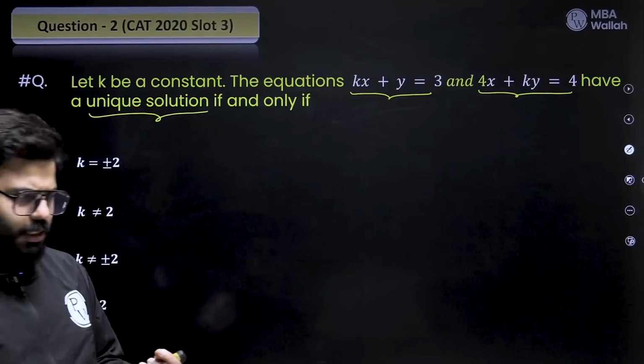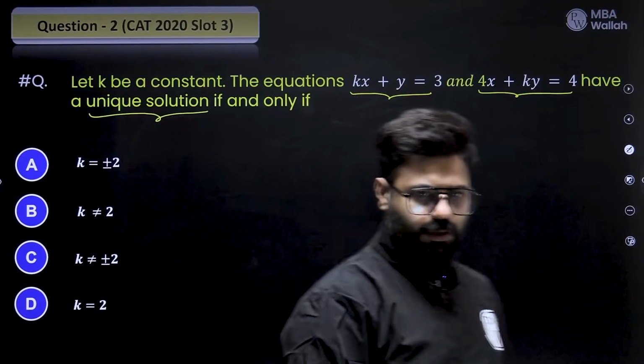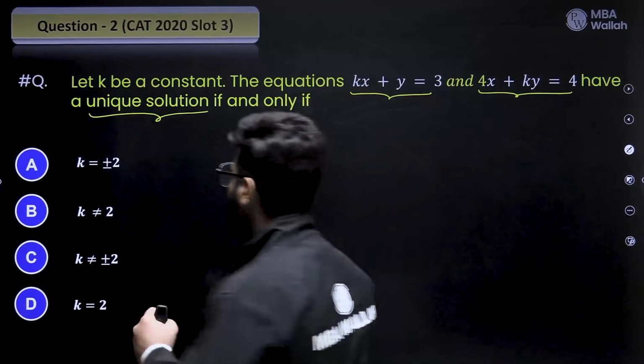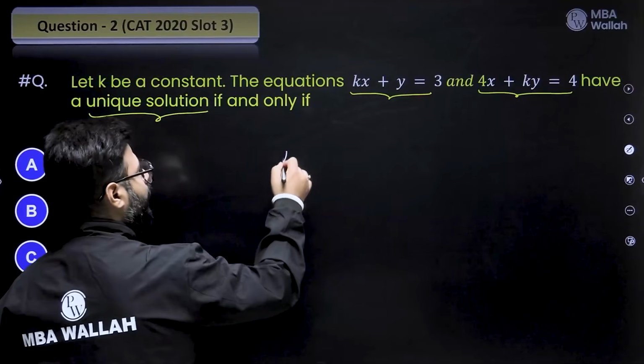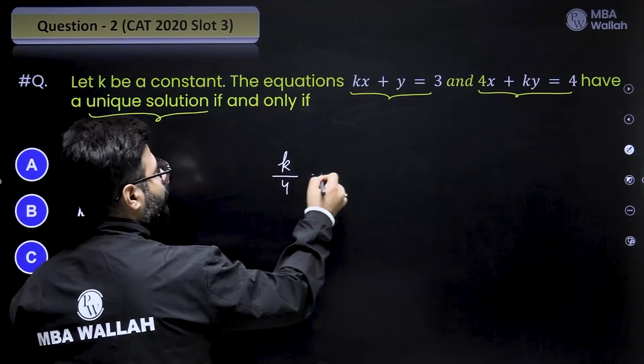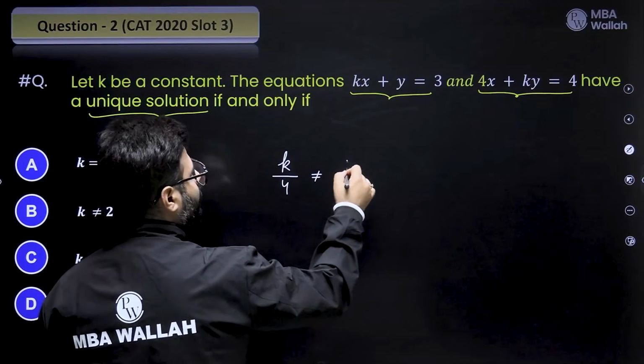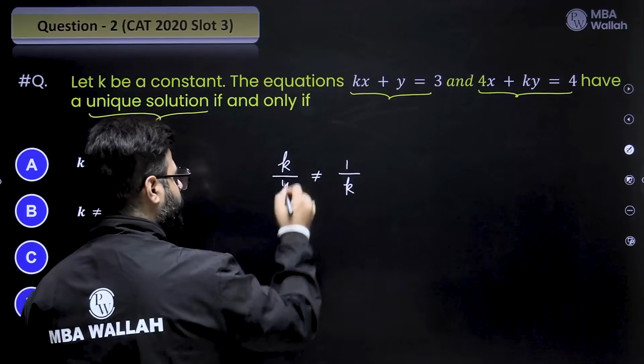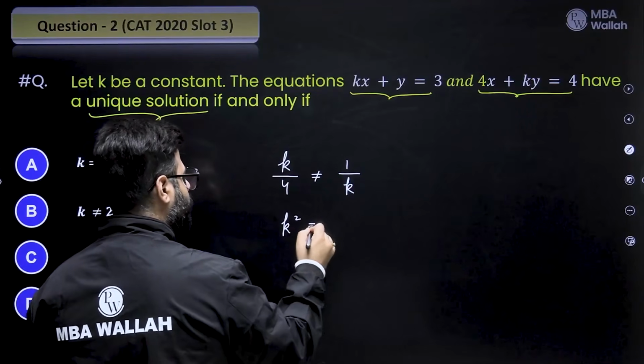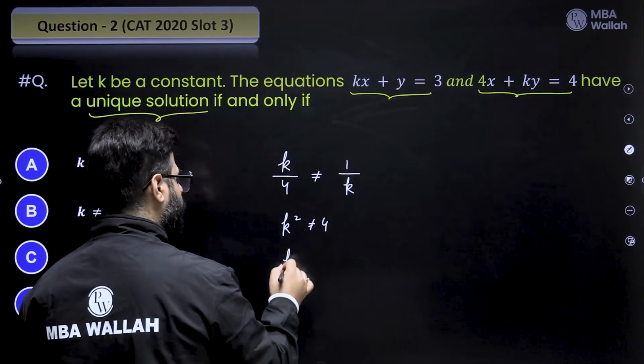A single solution, a single intersection. That means the coefficients have different ratios. So K by 4, the ratio of coefficients of x, should not be equal to the ratio of coefficients of y, that is 1 by K. That's it. K square is not equal to 4. Make sure you don't answer 2.